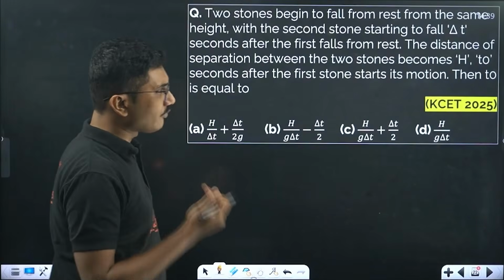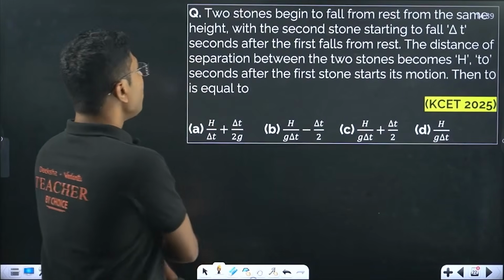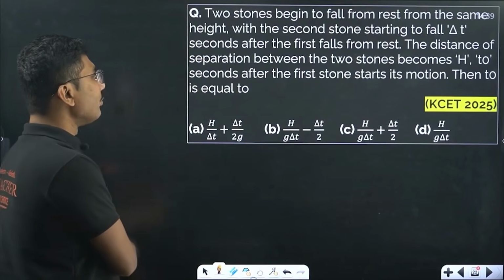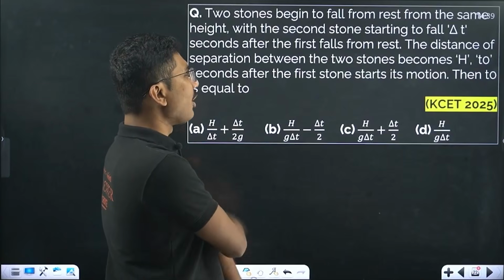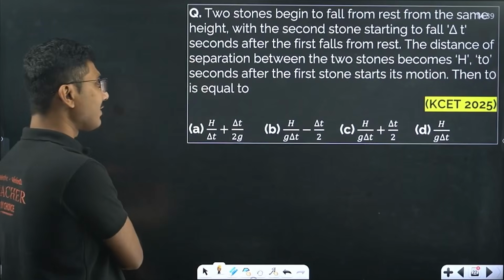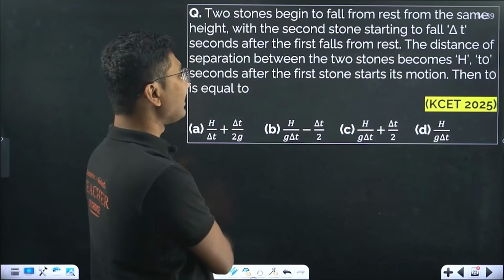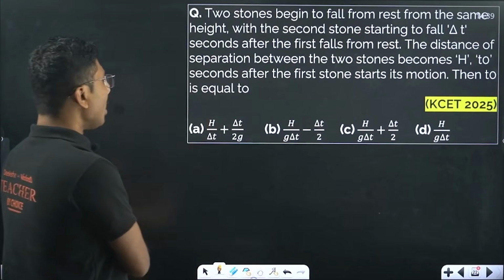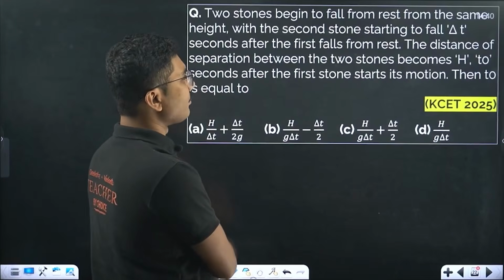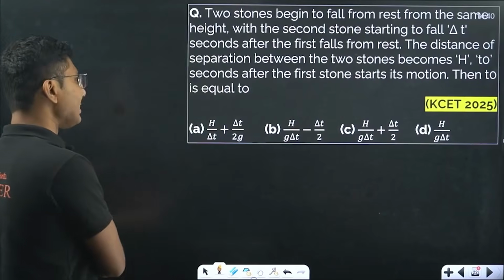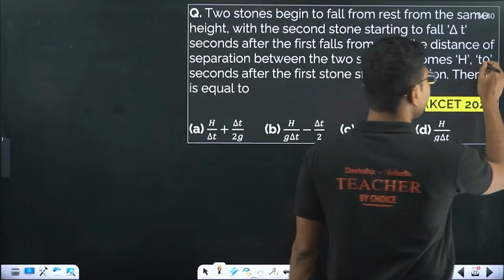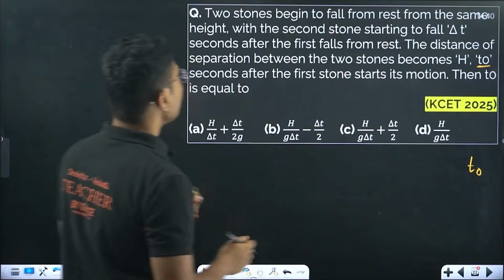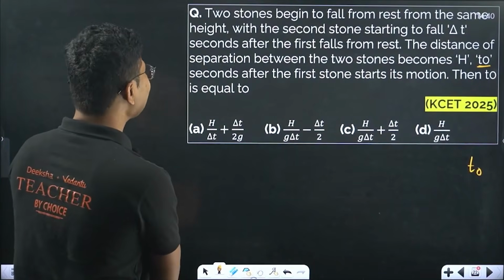Let's see one question from 2025. Two stones fall from rest from the same height, with the second stone starting to fall delta t seconds after the first falls from rest. The distance of separation between the two stones becomes capital H, t naught seconds after the first stone starts its motion. Then t naught is equal to... so this is a slight printing error, this is t naught, not t o. So two stones fall from rest from the same height.